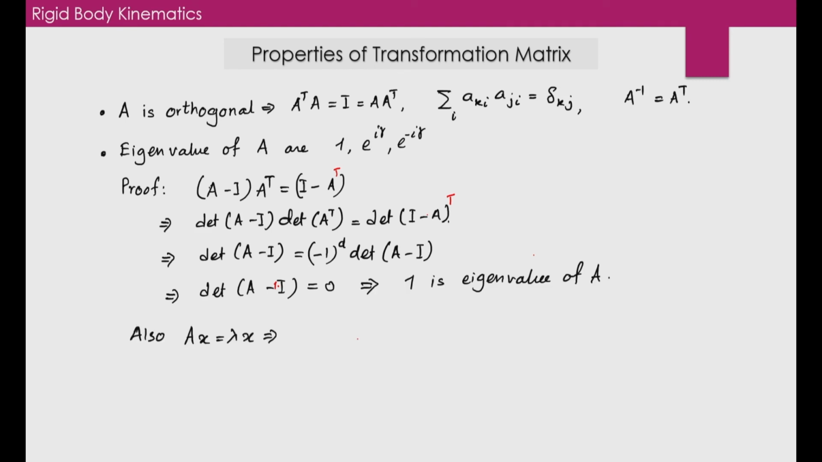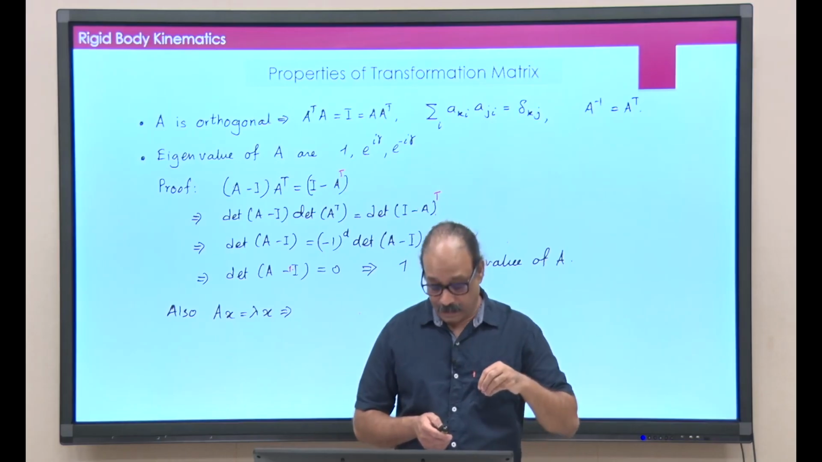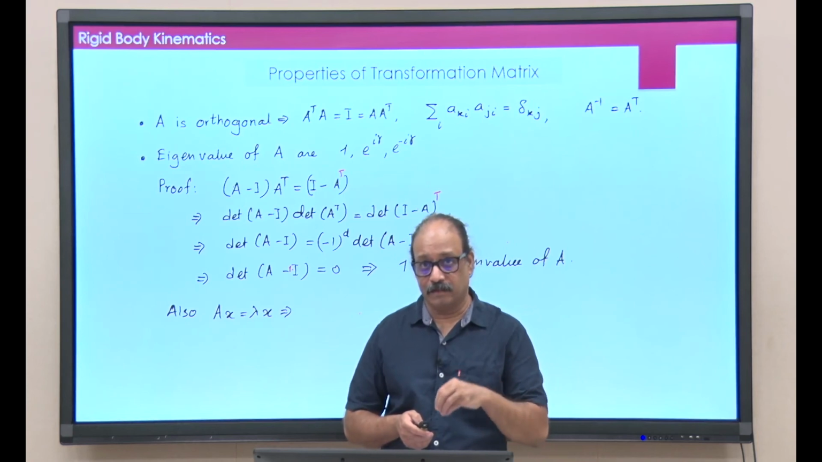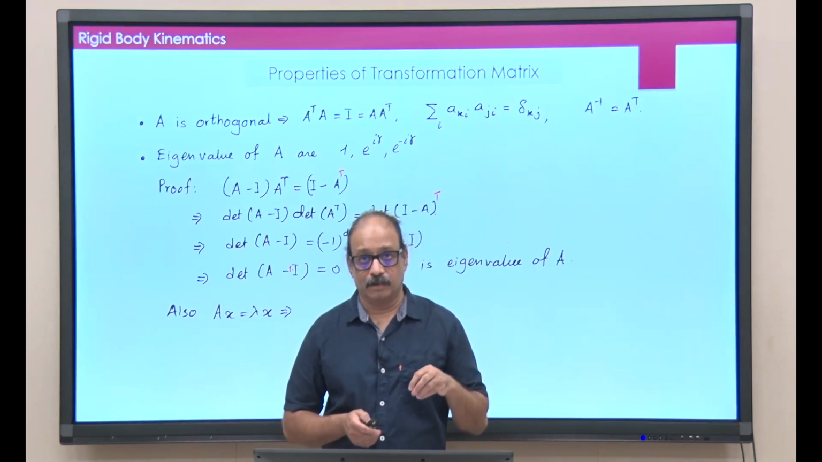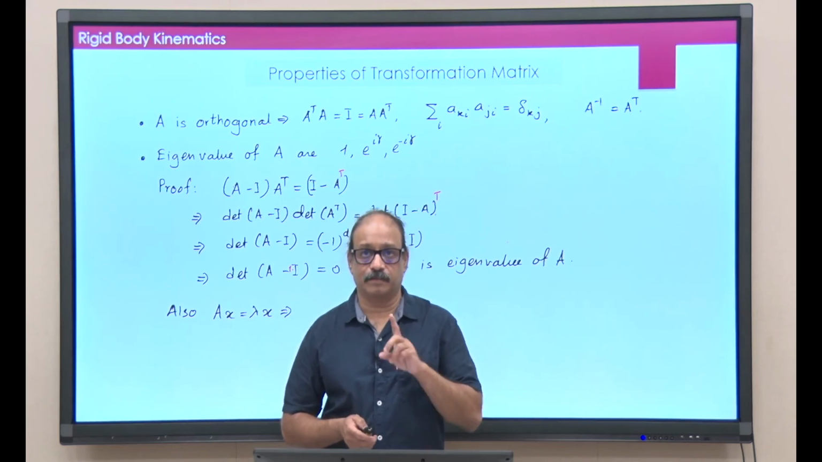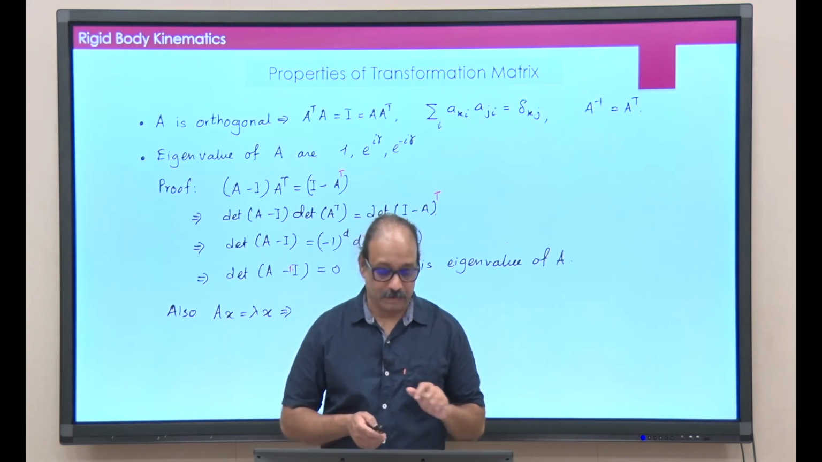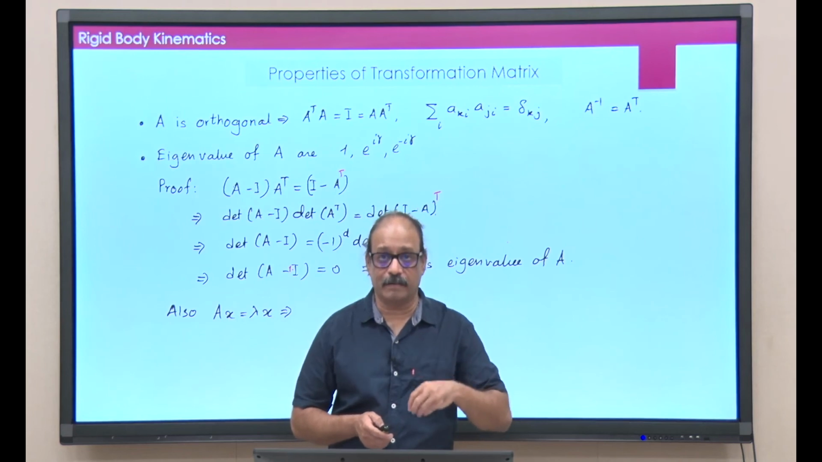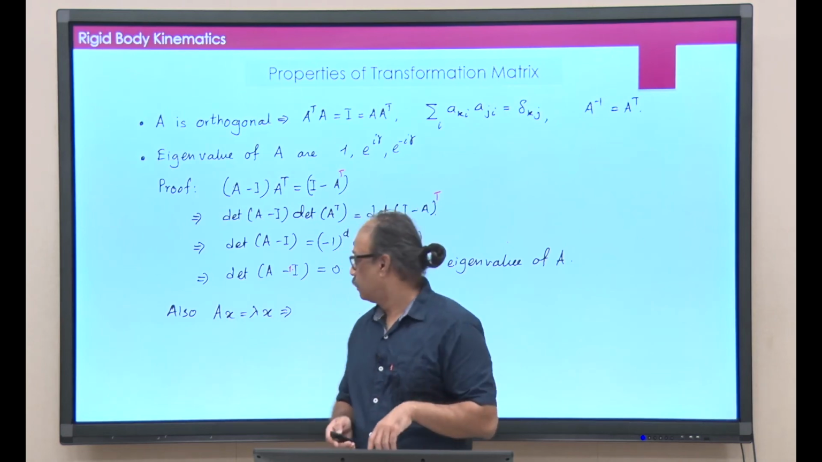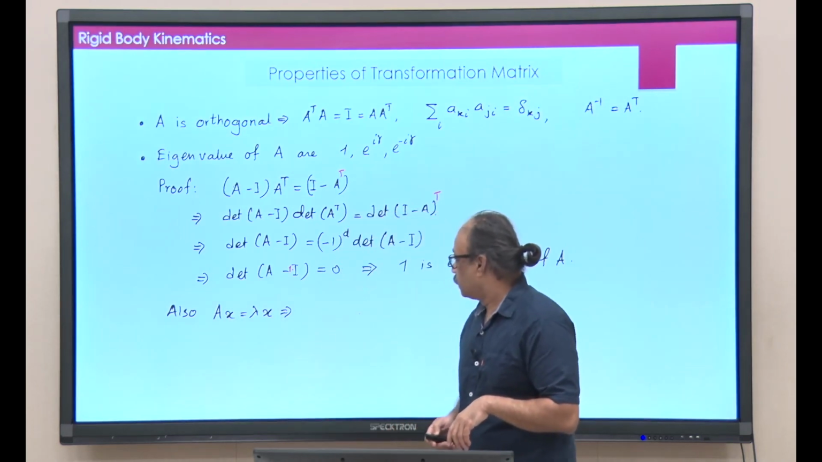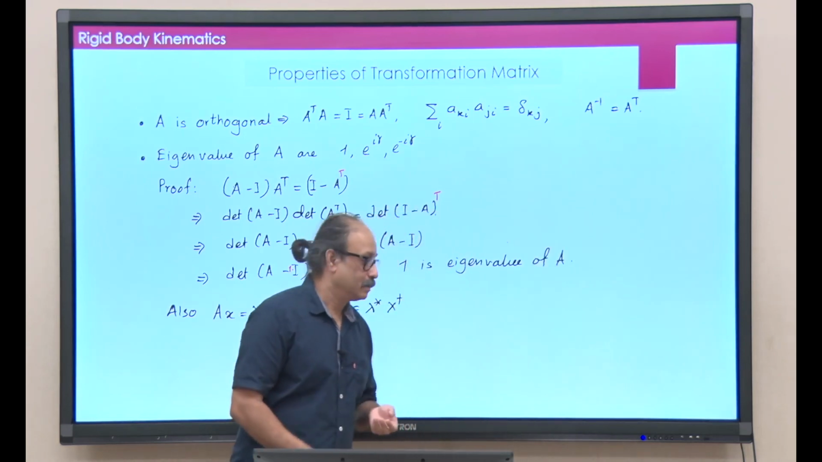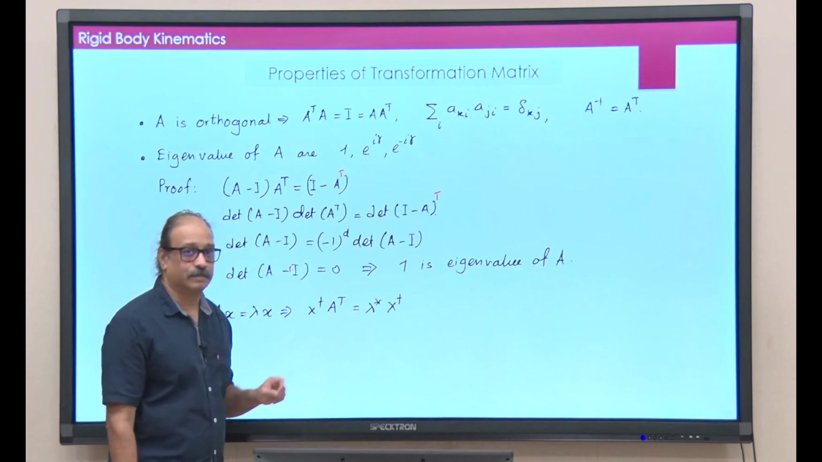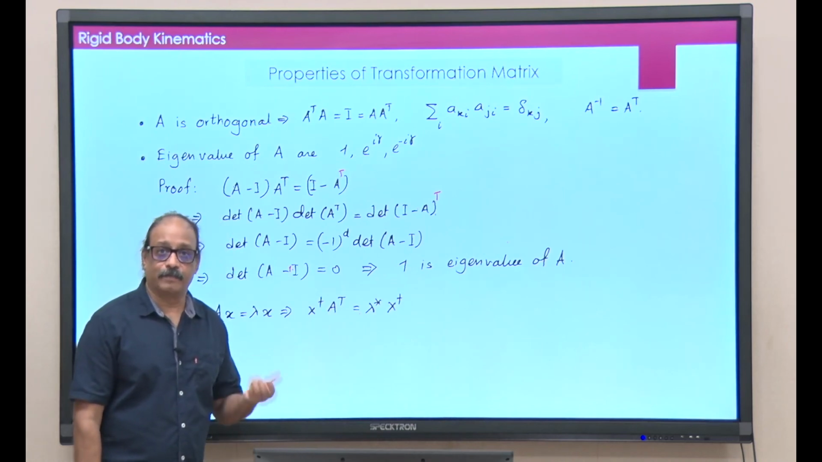If I take some lambda as an eigenvalue of A, then Ax is equal to lambda x. Let us say x is a vector. So, x is the eigenvector corresponding to eigenvalue lambda. So, Ax will be equal to lambda x. Now, you take a Hermitian conjugate of this. That means, you take a transpose and complex conjugate.